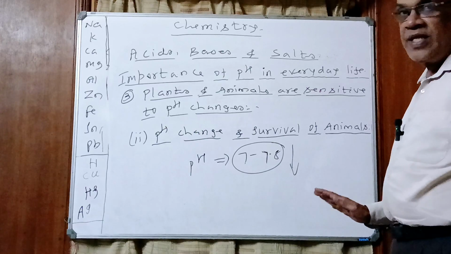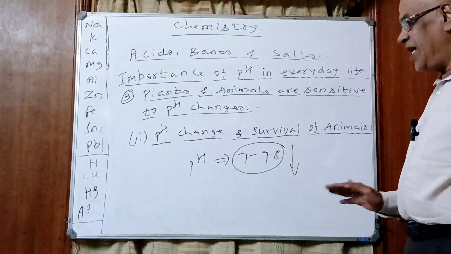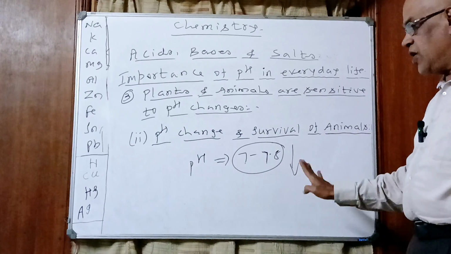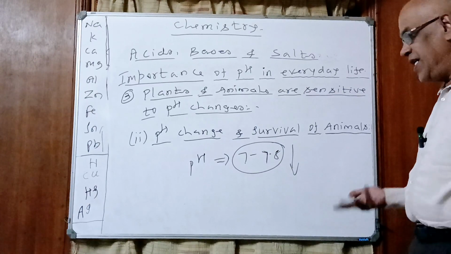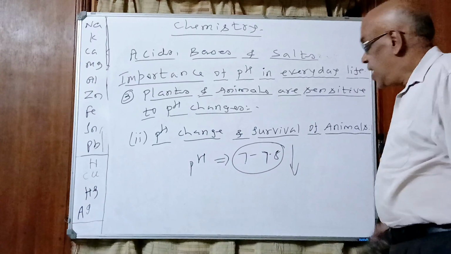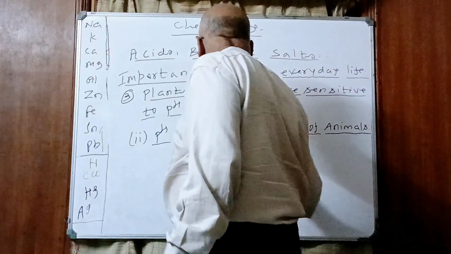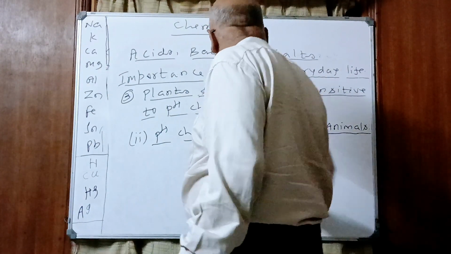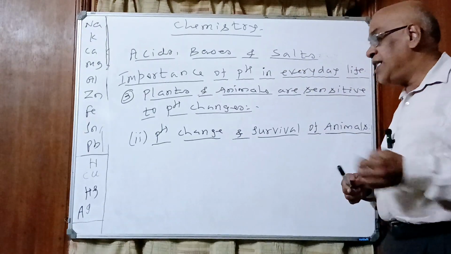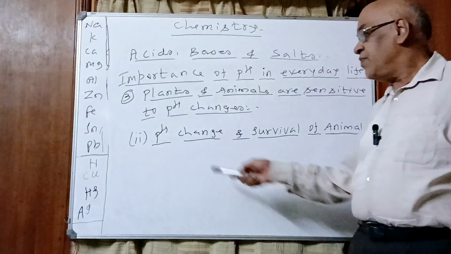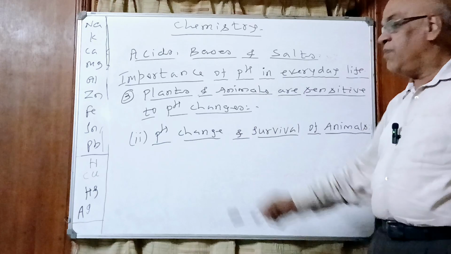If pH goes down or goes up, the person is likely to suffer from many ailments. Similarly, animals also, children, especially aquatic animals. Take for example fish. They work well and are healthy within a narrow range of pH value.